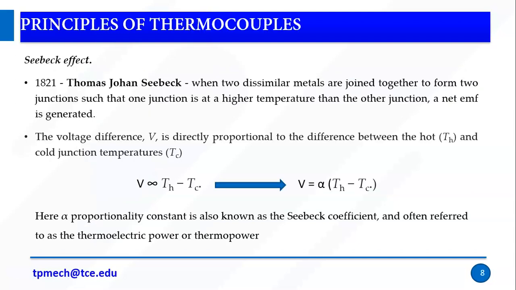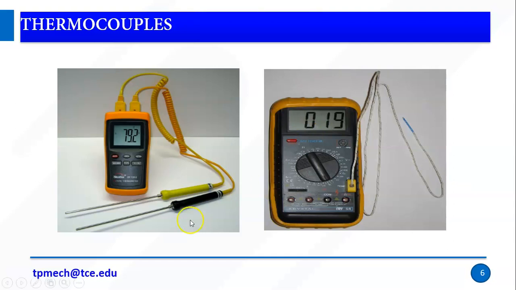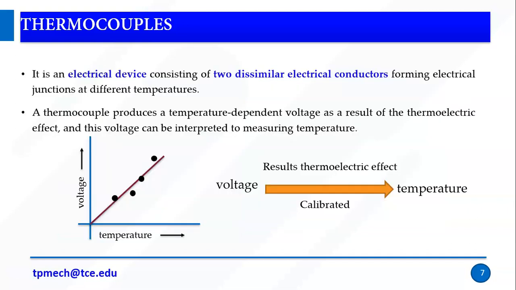The thermocouple has two electrical conductors, for example brass and copper. Both are connected at different temperature regions, so a voltage is created. This is one of the industrial representations: there are two rods, and in the different temperature regions the voltage difference is indicated here. This voltage is converted and calibrated as a temperature.